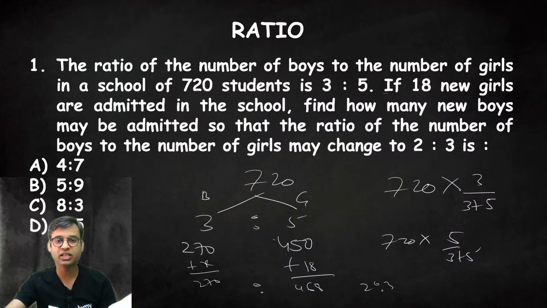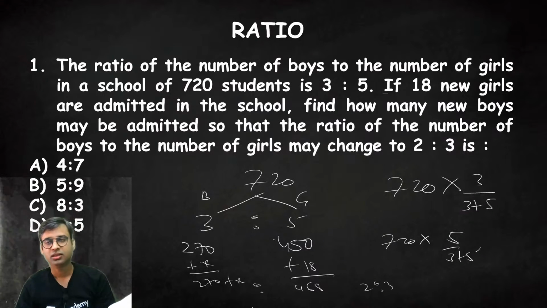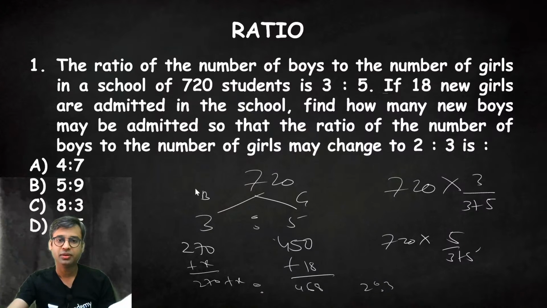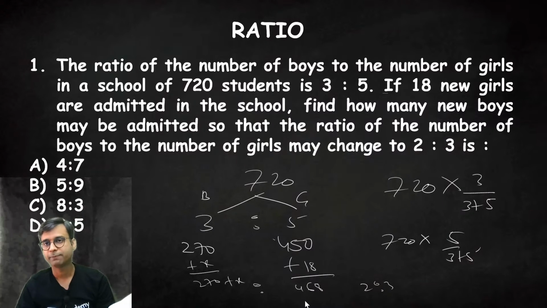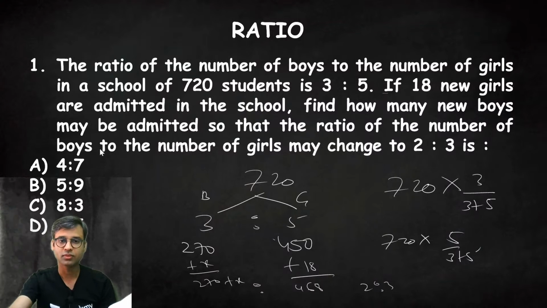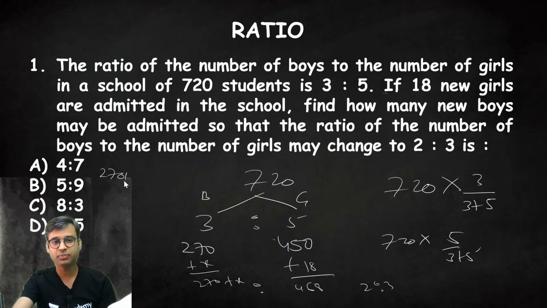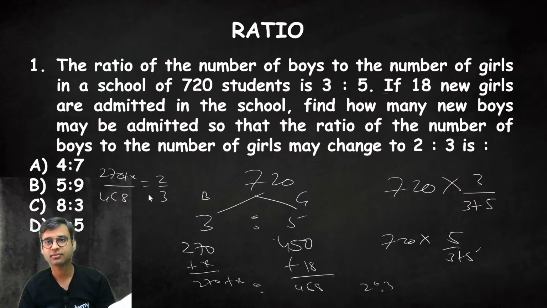So what we will do, 270 plus x. Okay. Now there are two possible ways. Either you can go by the option method, or you can go by the solution method. So 270 plus x upon 468 should be equal to 2:3. Find the value of x quickly.